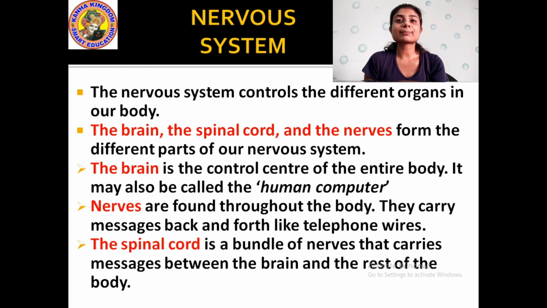Okay? Then the spinal cord is a bundle of nerves that carries messages between the brain and the rest of the body. And what is the spinal cord? It is actually a bundle of nerves where many nerves are connected to each other, which carries messages between the brain and the different parts of the body. Okay, the messages carried to the brain and the different parts of the body are sent through the spinal cord. Okay, so these are the different parts of the nervous system.